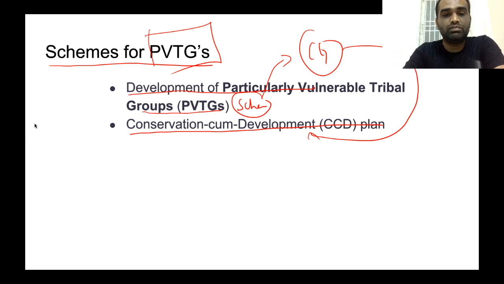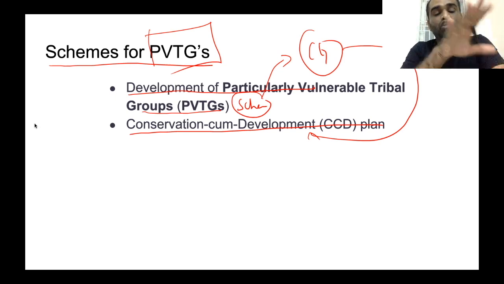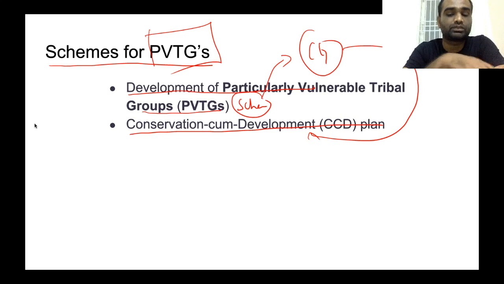Clear? Now, based on this scheme, funds will be given to the state government. Now, the state government will prepare the conservation cum development plan, and they will use these funds to implement developmental activities with respect to PVTGs. That's how these schemes work.